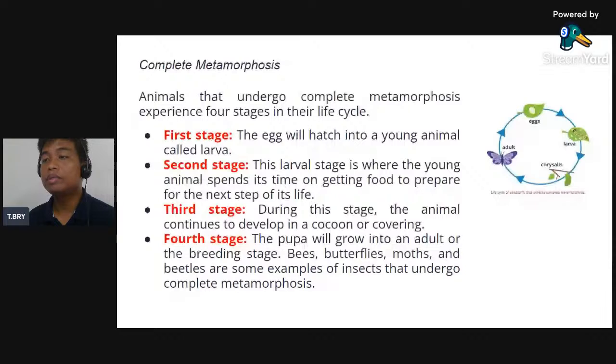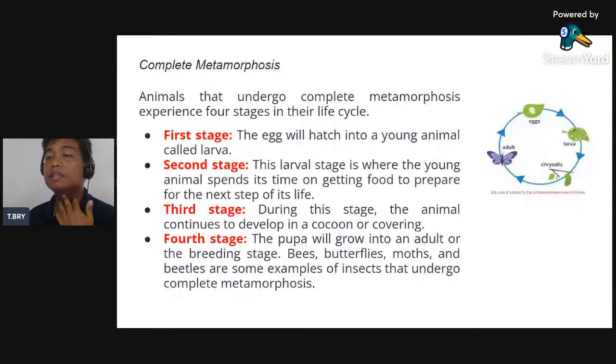And the next is fourth stage, the pupa will grow into an adult or the breeding stage. Bees, butterflies, and moths and beetles are some examples of animals that undergo complete metamorphosis. So kanang mga butterflies, moths, and beetles, those are examples of insects that undergo complete metamorphosis. So they will undergo four stages. Una, they will be called larva.